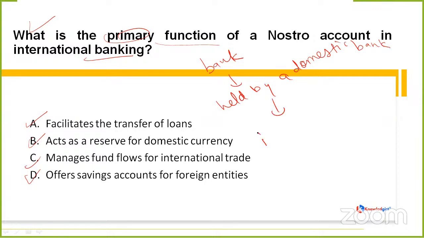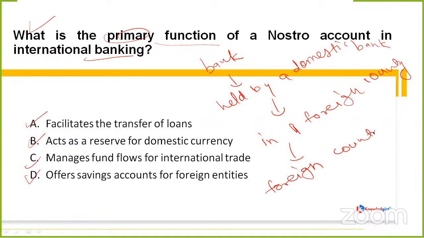but is in a foreign country. Clear? So that is the reason the currency will definitely be denominated in the foreign country. The currency which you can take out would be foreign currency. So yes, what is a nostro account? It is a bank account held by a domestic bank in a foreign country denominated in the foreign country's currency.